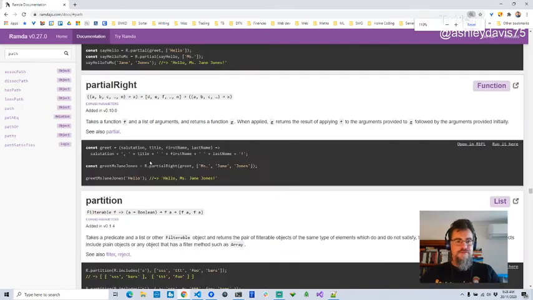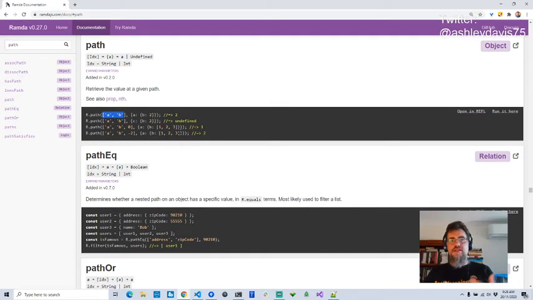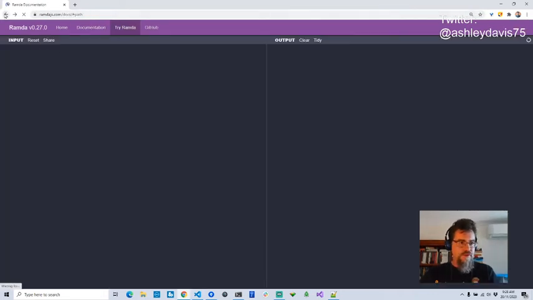To be able to drill down into that data structure and pull out the element that you're interested in. What I'm interested in here is being able to find the lane to edit, and to find the card that we want to edit as well. Now, Ramda has this cool online bit.